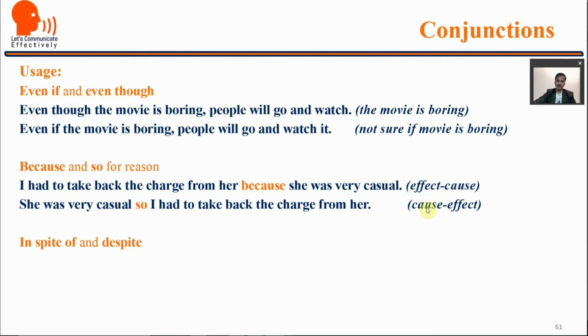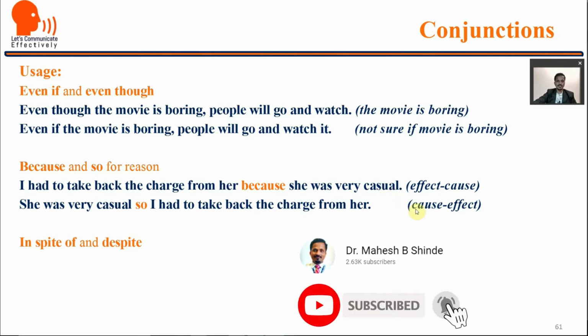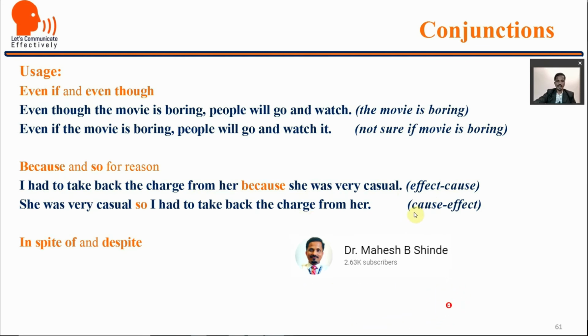If you use cause and effect, then you use so. So here effect is I had to take back the charge from her. Why? Because she was very casual. Here what is the cause? She was very casual, so the effect is, so I had to take this decision to take back the charge from her.